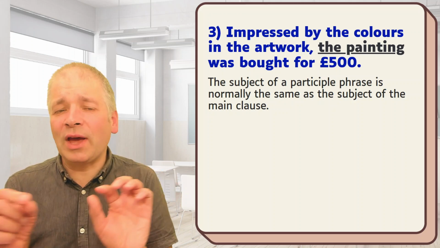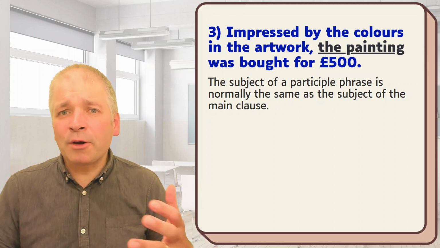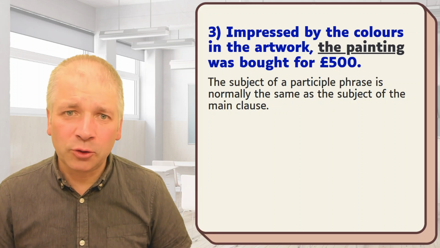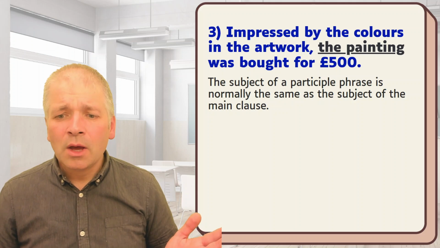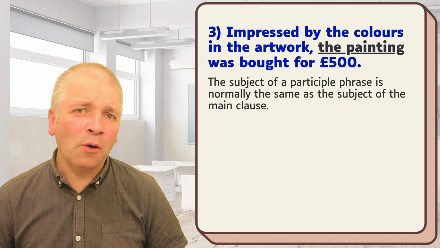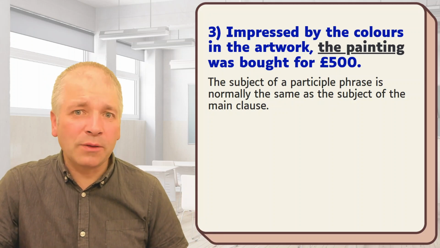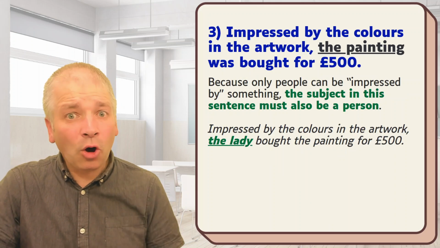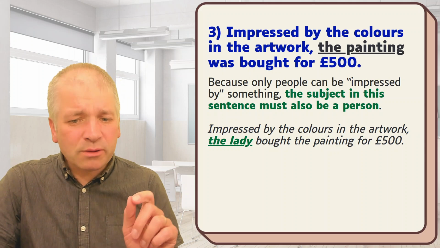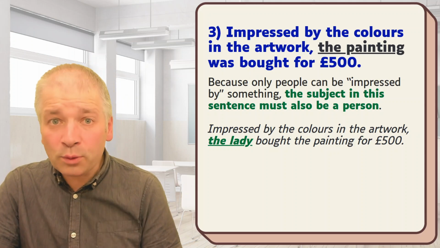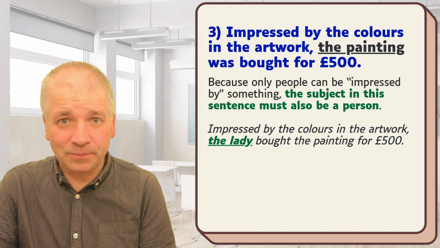Impressed does not take tense. It is the past participle of the verb to impress. So it's a participle phrase. But what is the subject of impressed? And this is where the problem is. Because only people can be impressed by something, the subject in this sentence must also be a person.